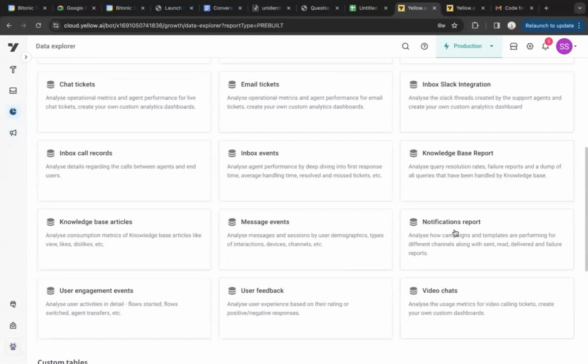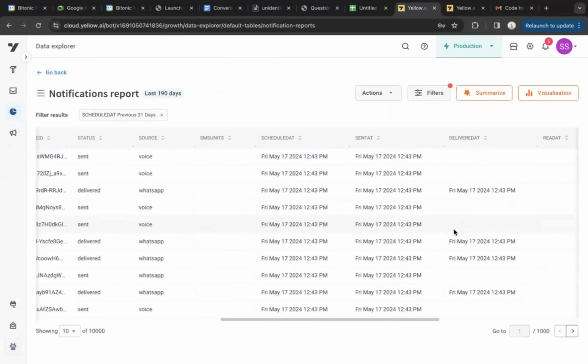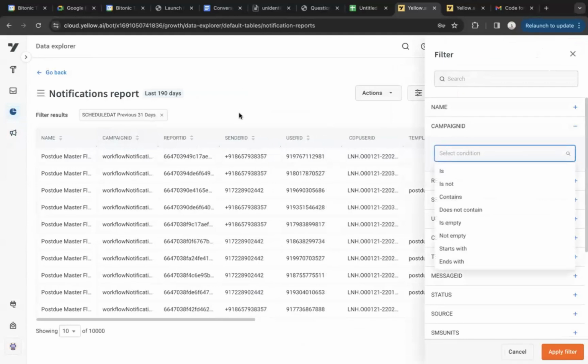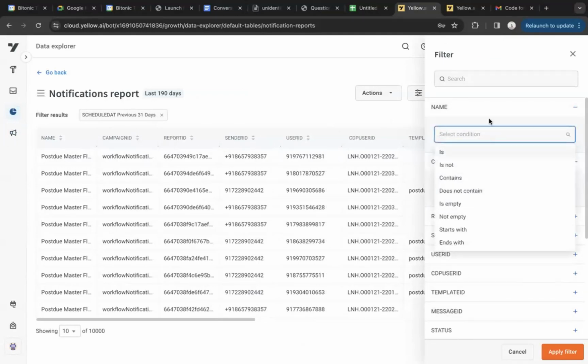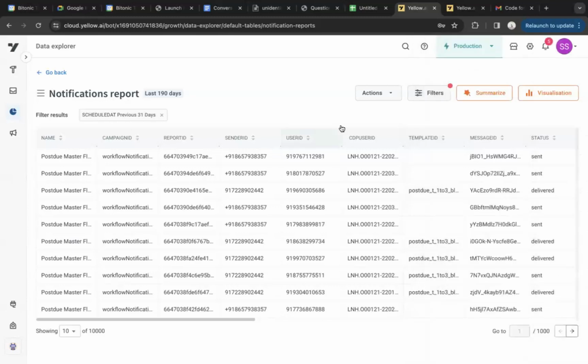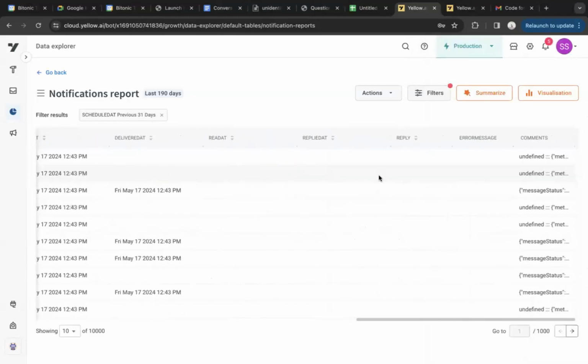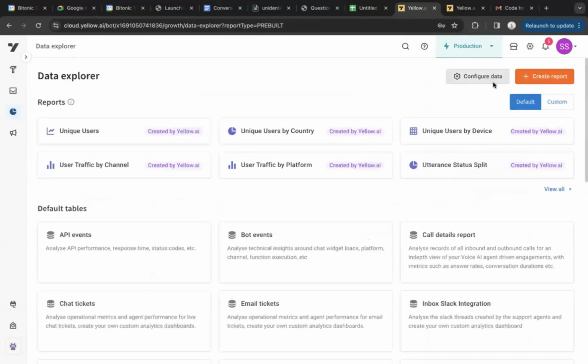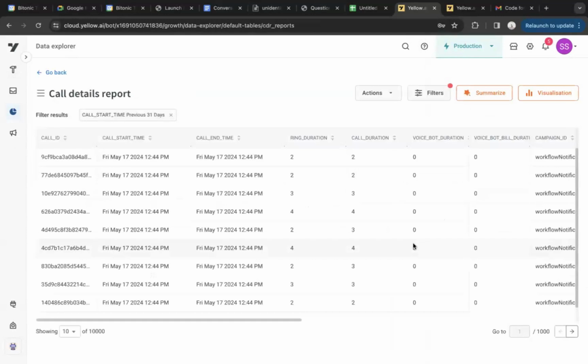So we have the notification report, which will give you information about all the channels in a particular flow. If you want, you can filter with a specific campaign ID. The campaign ID you get from the UI, or you can also use the campaign name. You can filter where campaign name is, and then for that particular campaign, you can look at the engagement for different channels. I don't think I have to give a KT on the notification report, but you'll be able to identify by source, look at the status, and do all the activities that you do with any table. For calls also, we have voice here, but if you want more granular data, you can go to the call details report as well, CDR, which is only for voice.